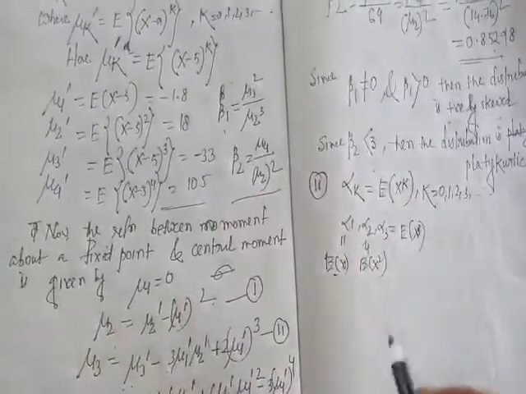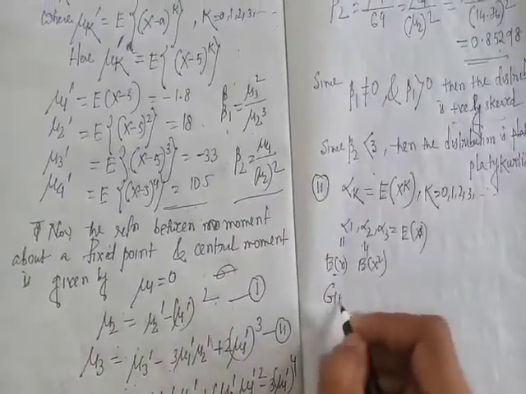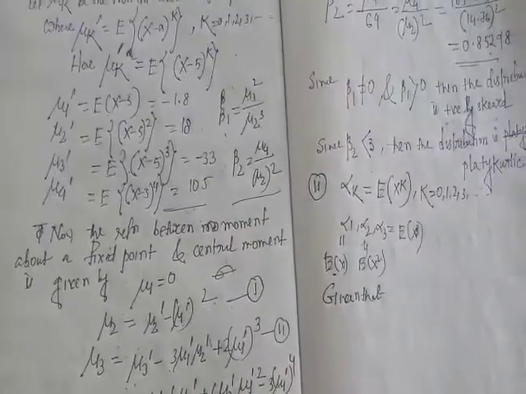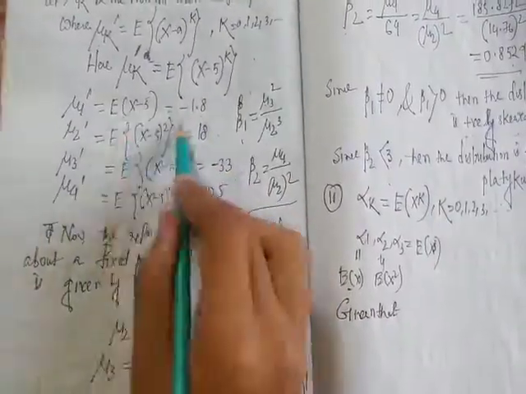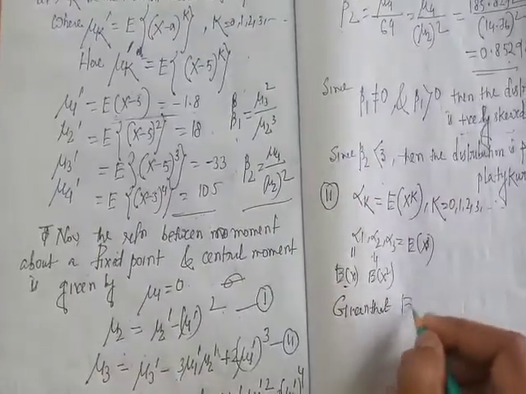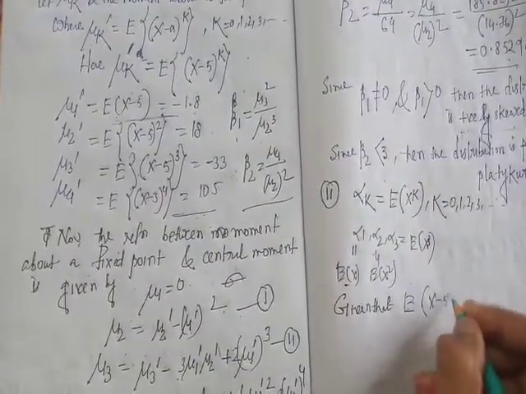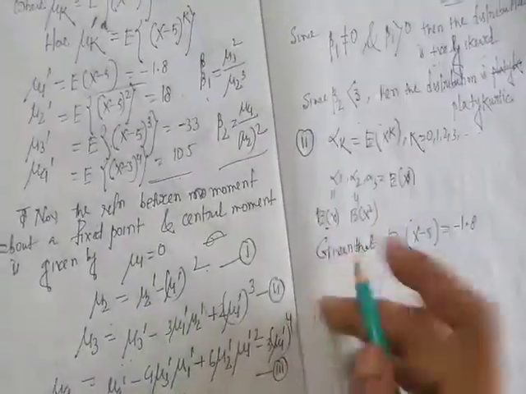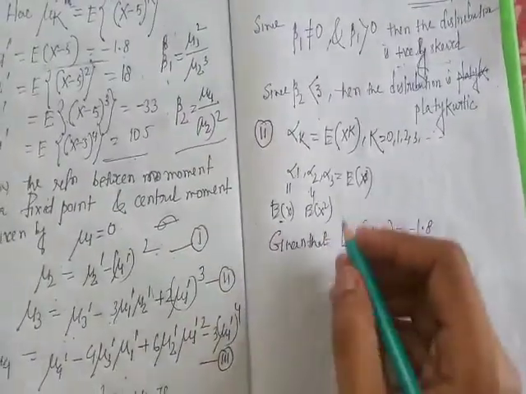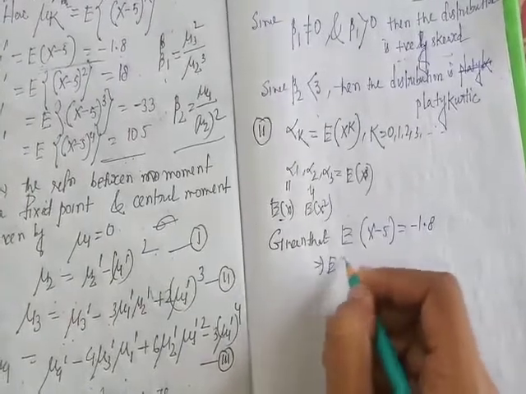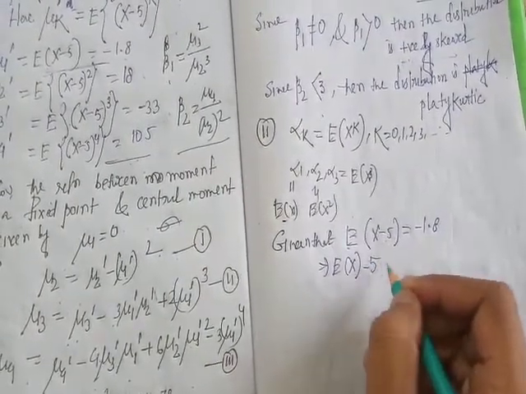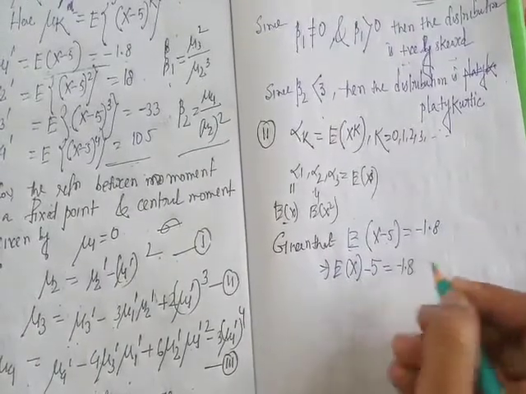So given that expectation of x minus 5 equal to minus 1.8. Clear? Since expectation satisfies the linear property, expectation of x minus expectation of a constant, which is also constant, equal to minus 1.8.